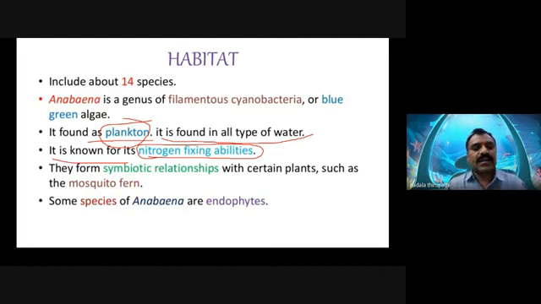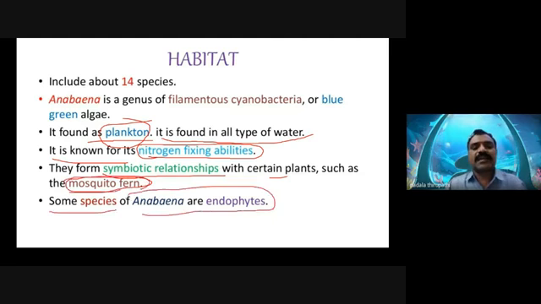They form a symbiotic relationship with certain plants such as the mosquito fern, Azolla. Anabaena lives in endophytic forms in the coralloid roots of Cycas, so we call it Anabaena cycadeae.